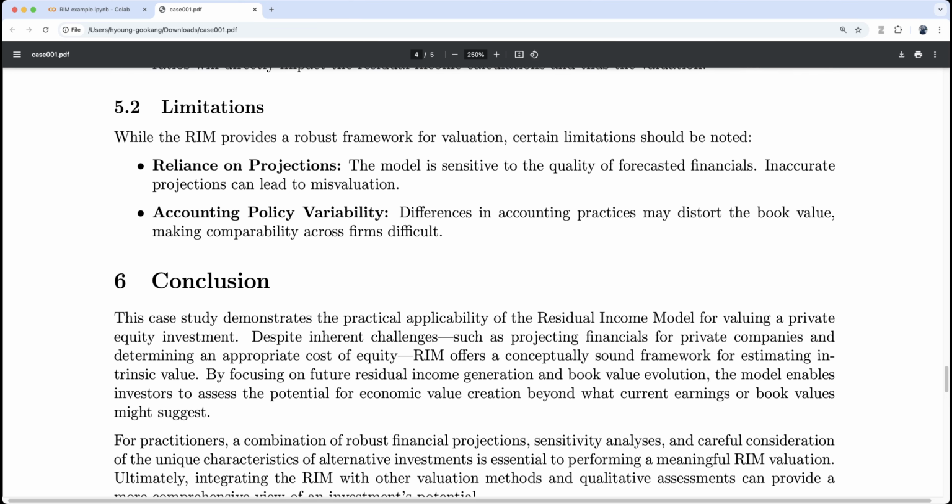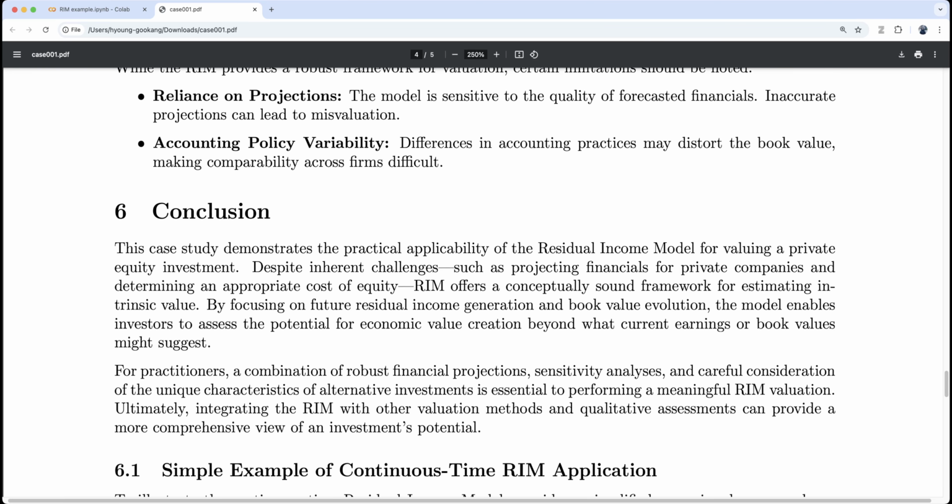Conclusion. This case demonstrates the practical applicability of the residual income model for valuing a private equity investment. Despite inherent challenges such as projecting financials for private companies and determining an appropriate cost of equity, RIM offers a conceptually sound framework for estimating intrinsic value. By focusing only on future residual income generation and book value evolution, the model enables investors to assess the potential economic value creation beyond what current earning or book value might suggest.